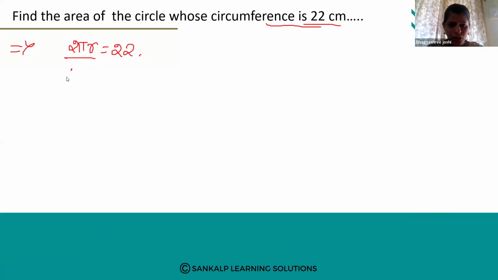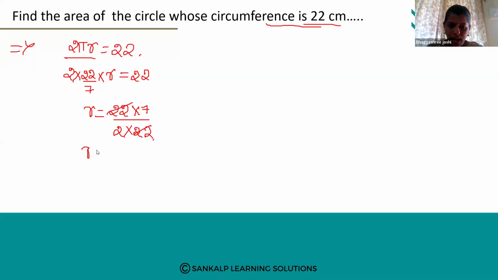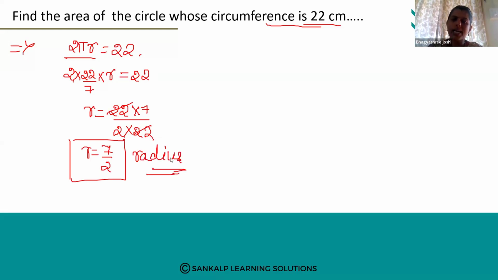Next, 2 into pi value is 22 divided by 7 into r value we don't know. So write r as it is equal to 22. Now r is equal to, transfer this 2 into 22 this side and 7 to this side. It becomes 22 into 7 divided by 2 into 22. Right? So 22 will get cancelled. R is equal to 7 divided by 2. This is the value of radius. R means it is radius. Now we know the value of radius. Then